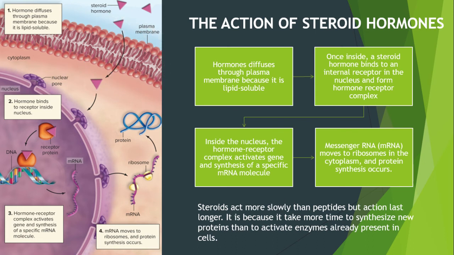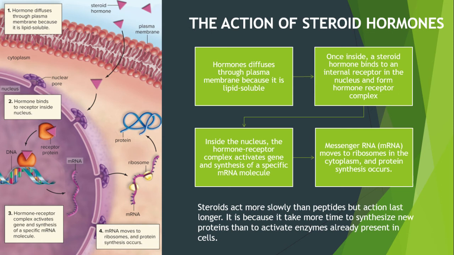Okay, second, once inside, a steroid hormone binds to an internal receptor in the nucleus and forms a hormone receptor complex. So the hormone will enter the nucleus and meet the receptor protein. So the steroid hormone will bind with the receptor protein and form a hormone receptor complex. So this is a hormone receptor complex.